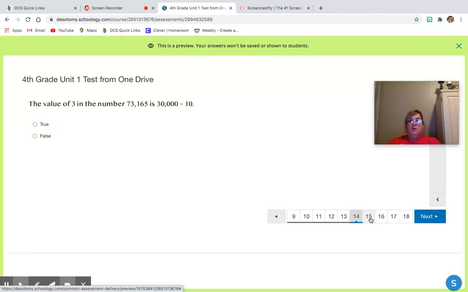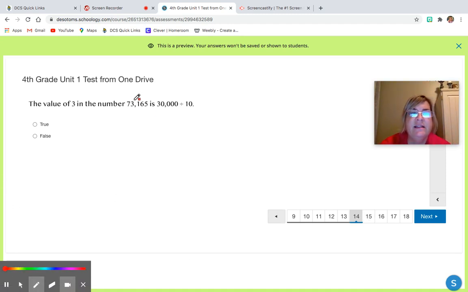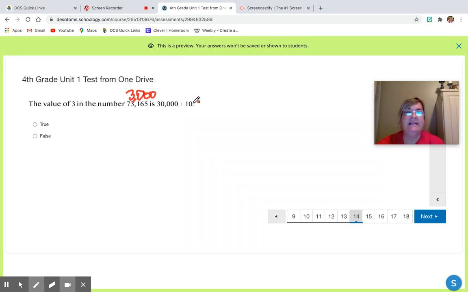All right, number 14, we've got the value of the 3 in this number. So the value of this 3 is in the thousands place. We have 3 of them, so it is 3,000. All right, so 30,000 divided by 10. So we know we're going downstairs by 1. So we're going to go down 1, which means the 3 was in the 10,000s place.